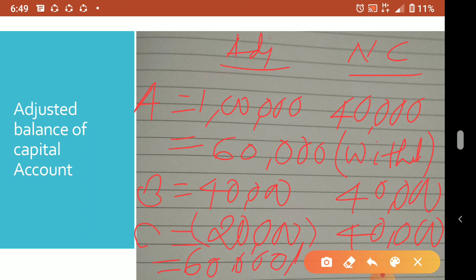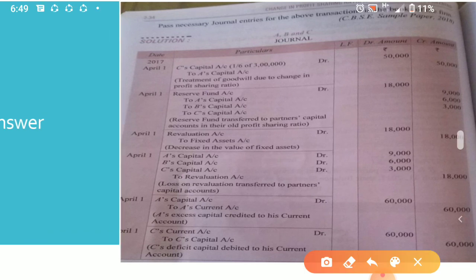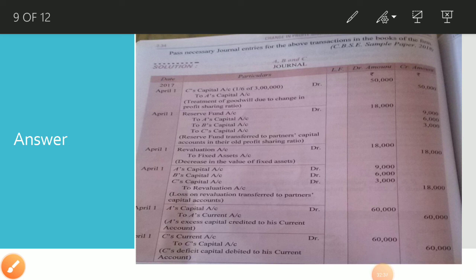Clear, no? Okay. Now for that only, journal entries we passed here. See here, these journal entries. This one: A's capital to A's current account. Understood, no? 60,000, because A is withdrawing that amount. Now B, no need to do anything. For B, the adjusted capital and the new capital are the same, so no need for a journal entry. For C, C has to bring, so C's current account will be debited and credited to his capital account. So C's current account to C's capital, 60,000. Okay, so in the maximum possible way I am explaining. I hope you understood.